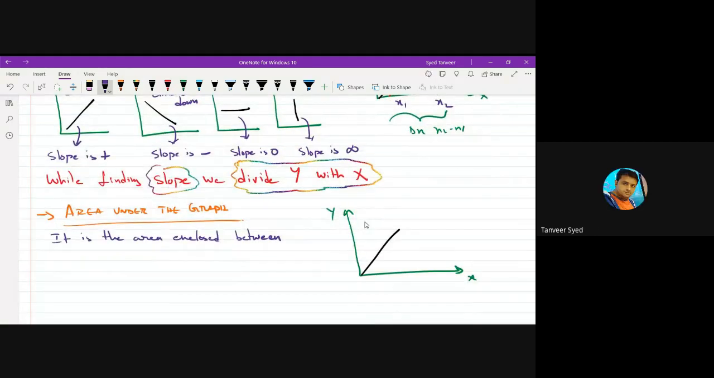It is the area enclosed between the graph and x-axis. Area under the graph means area enclosed between the graph and x-axis. What is that here? This is it. This thing. This is the area under the graph.